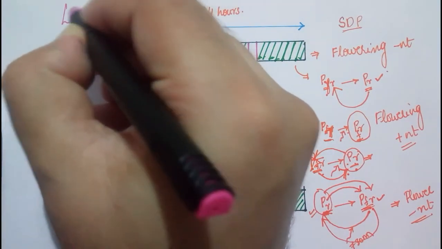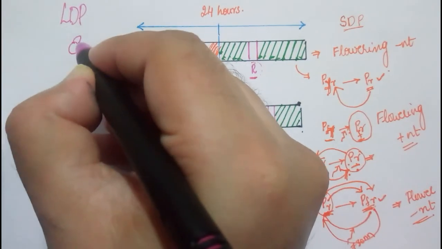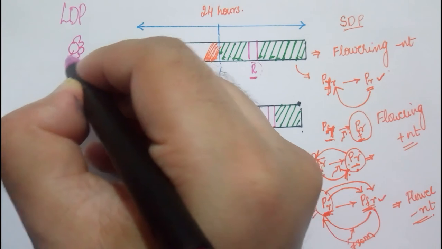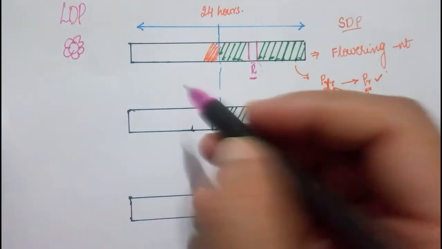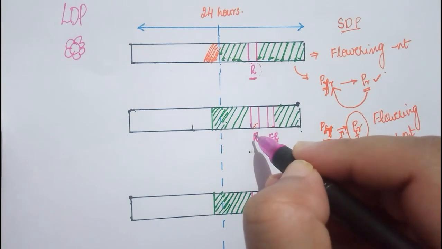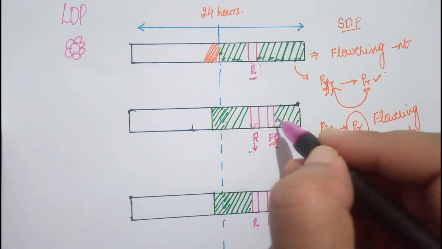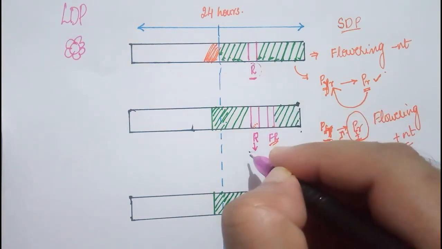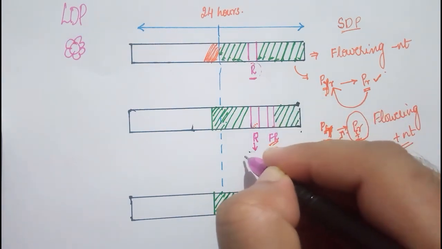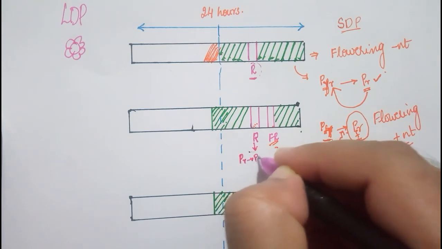So if this is a long day plant, what happens here? Flowering is induced. What is induced, guys? Flowering is induced. Now see here in this condition. When a flash of red light is given, what is going to happen here? The long duration of night is interrupted with a flash of red light. For long day plants it's actually good when a flash of red light is given. Why? Because when a flash of red light is given, the PR form gets converted into the PFR form.